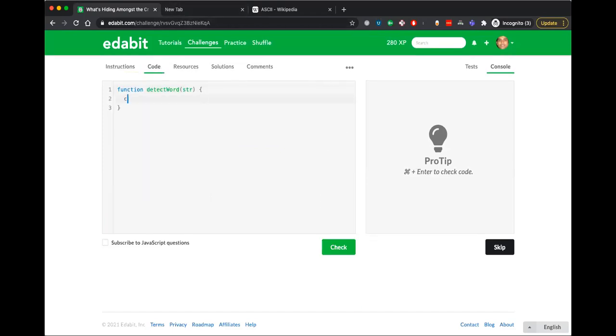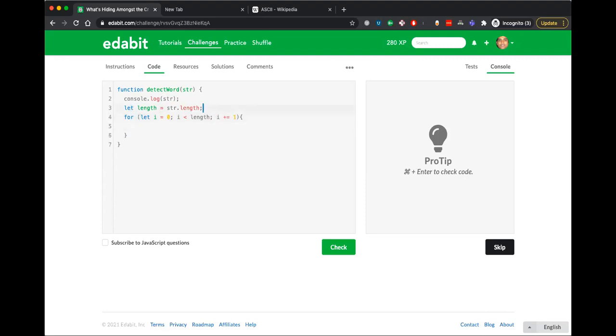So we have a string. Print it out here. We can go let length equal to string dot length. For the length of the string, we can do for let i equal to 0, i less than length, i plus equal to 1.